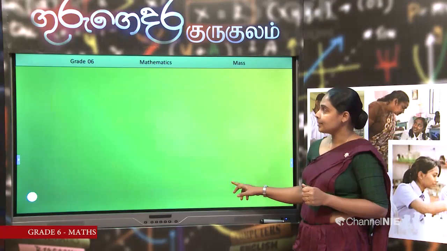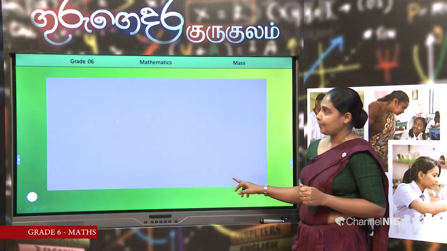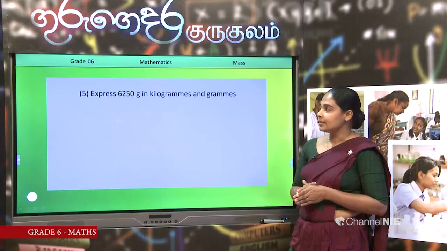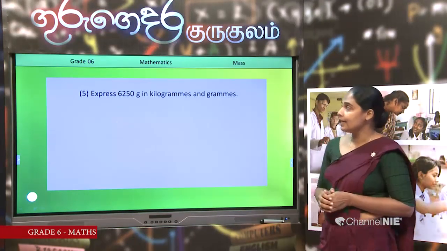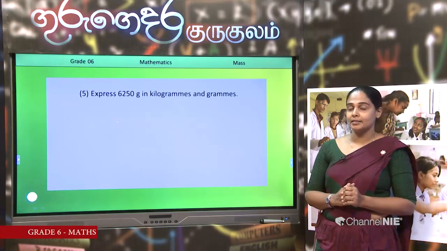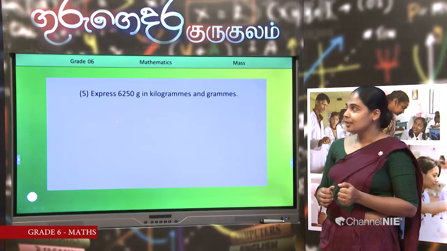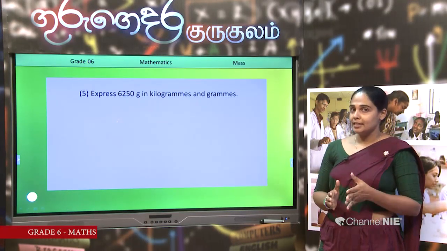Okay, then I am giving this one. Express 6250 grams in kilograms and grams. Now my dear kids, you can get the answer. It is very easy.